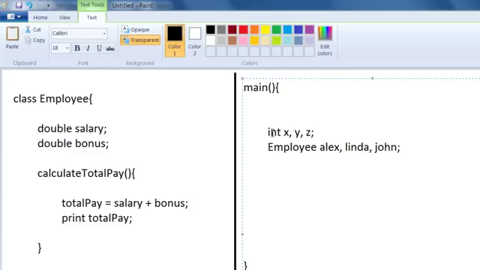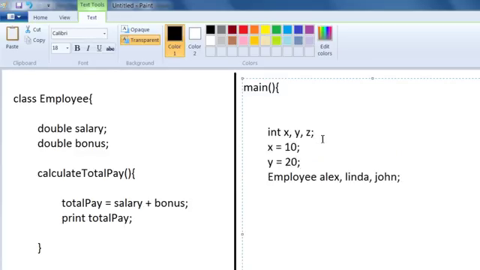Now if you remember, when you say integer x, y, z, that means x can hold an integer, y can hold an integer, and z can hold an integer. That is, you can assign some integer to x, you can assign some integer to y. Same way, when you say employee Alex, Linda, John, that means Alex can hold an employee, Linda can hold an employee, and John can hold an employee. Just like x can hold an integer and y can hold an integer. So what does it mean by holding an employee?